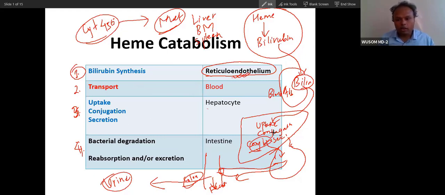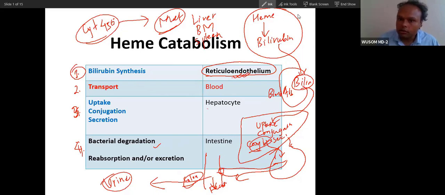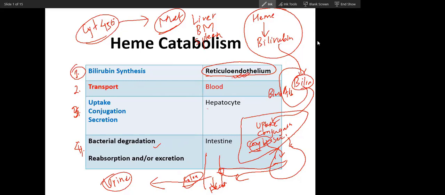Through bile, the conjugated bilirubin reaches the intestine, the large intestine, where bacterial degradation occurs. Did you all understand the 4 stages? Yes, sir. So will you memorize? Yes.